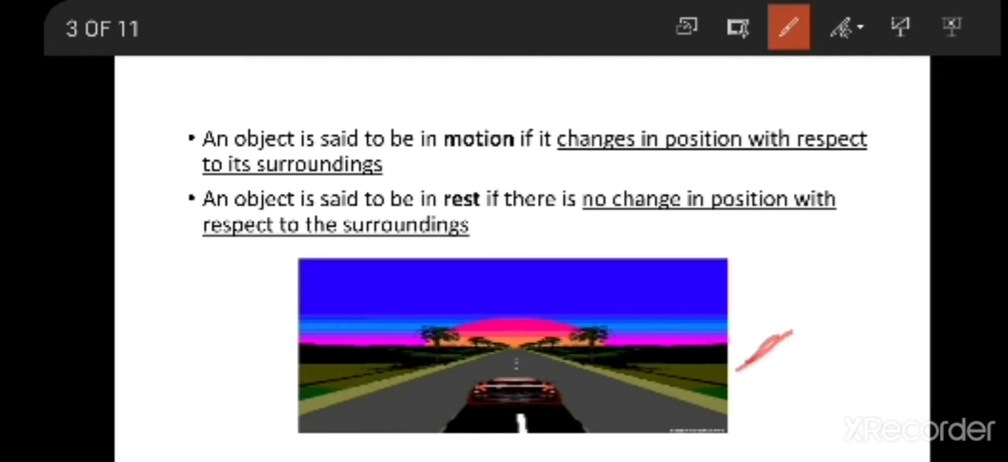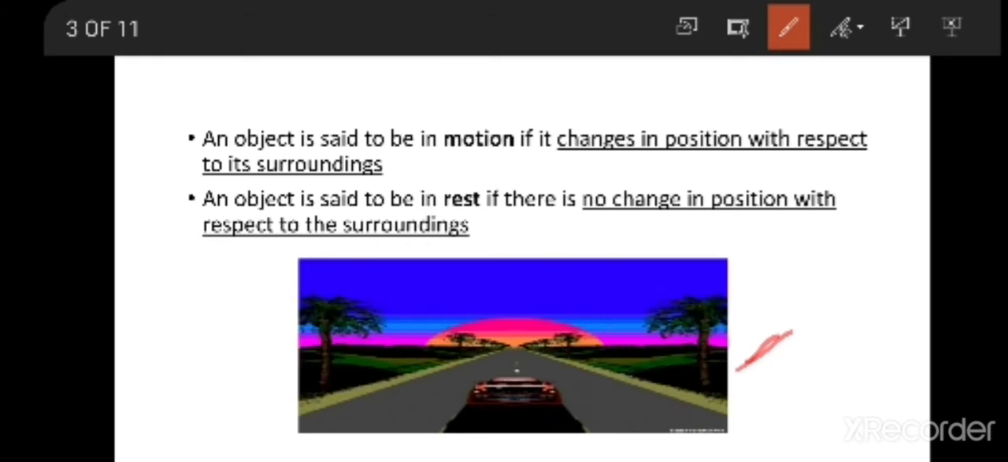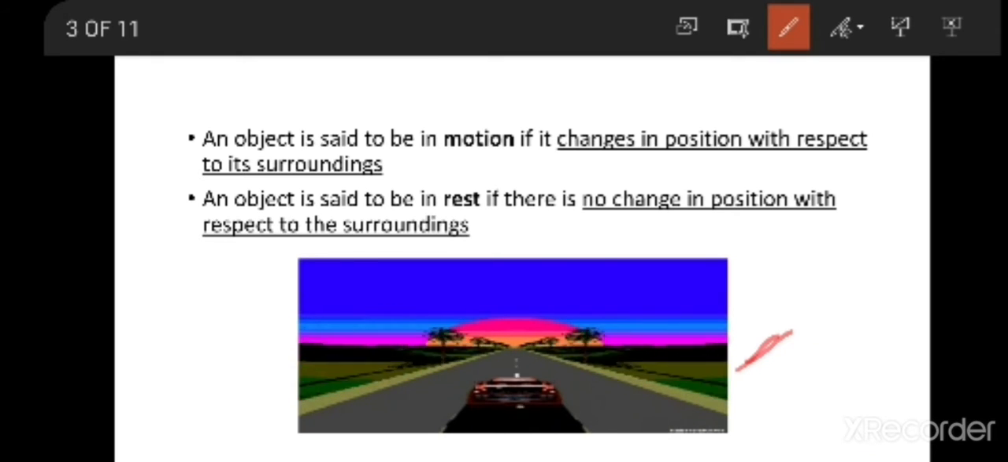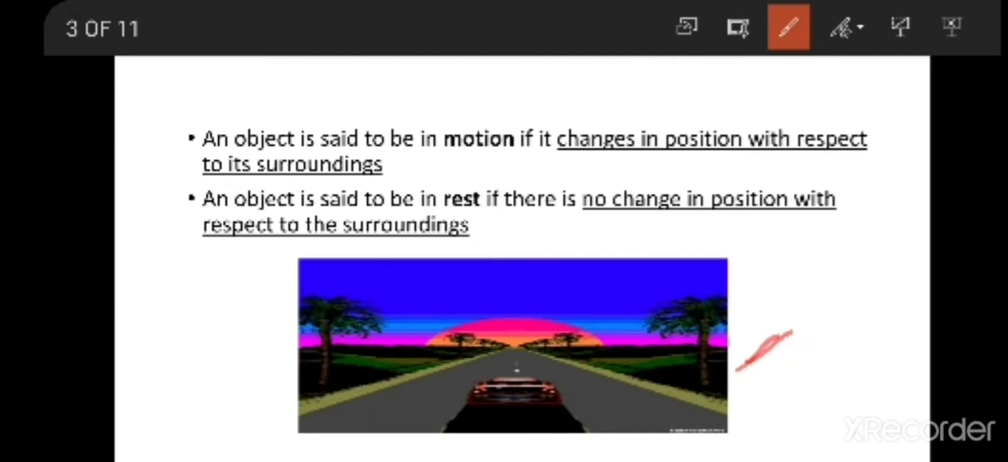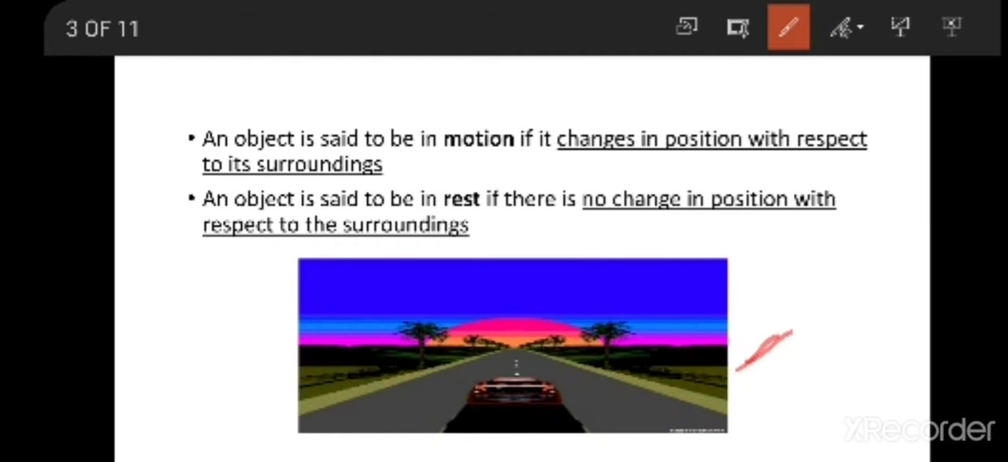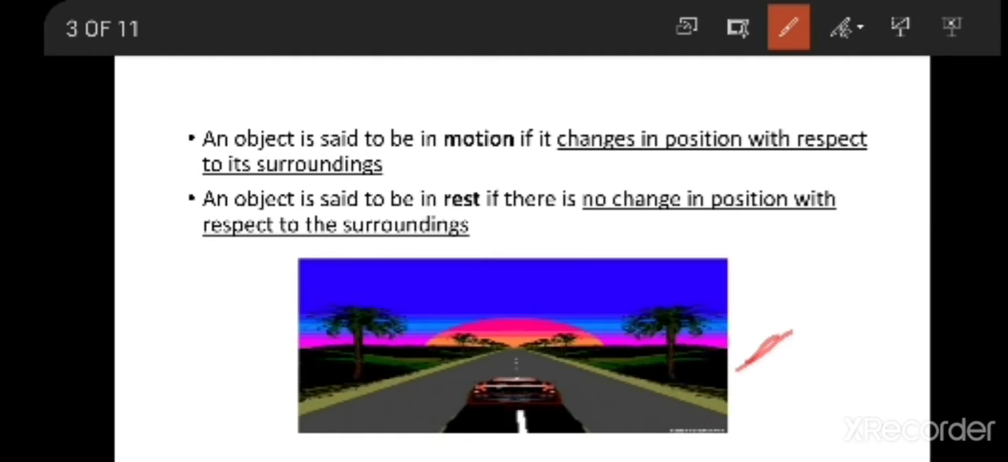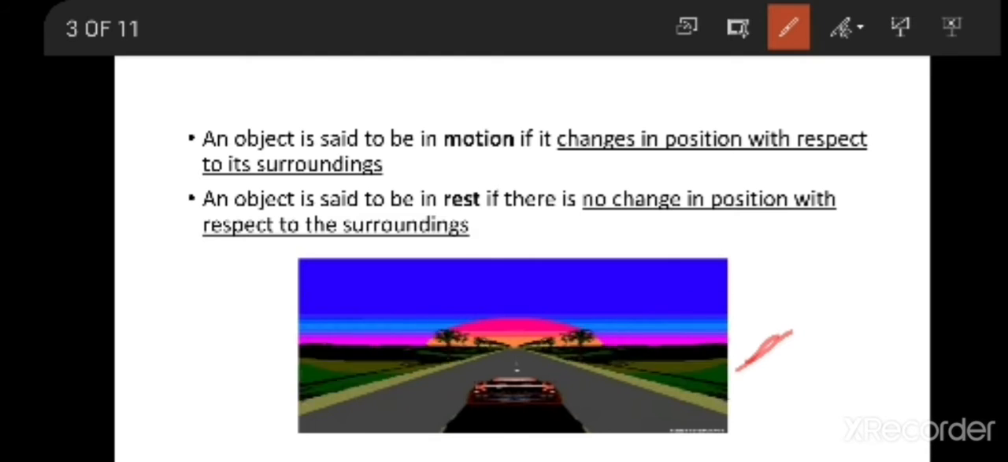If you sit inside a moving bus or moving car, we observe that some objects like trees are moving. So then what is this? Are they really in motion or really in rest? So how to understand this? To understand this, first we have to know the definition of motion and rest.